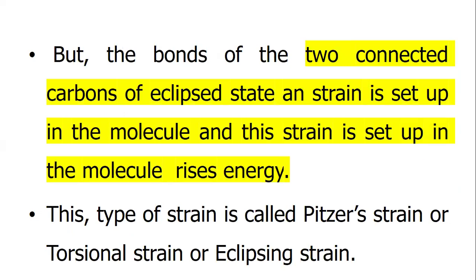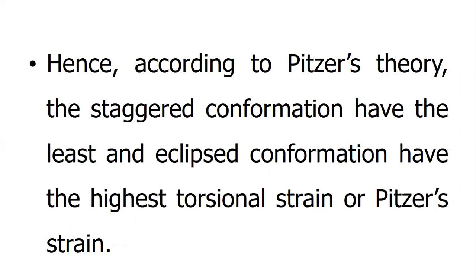But the bonds of the two connected carbons in the eclipsed state set up strain in the molecule, and this strain raises the molecular energy. This type of strain is called Pitzer strain or torsional strain or eclipsing strain. Hence, according to Pitzer's theory, the staggered conformation has the least and the eclipsed conformation has the highest torsional strain or Pitzer strain.